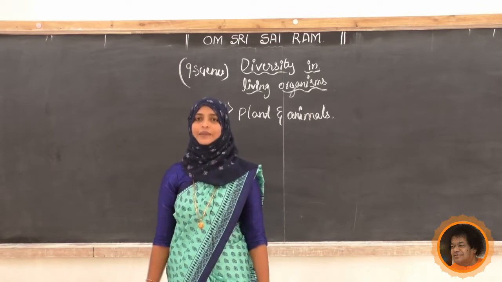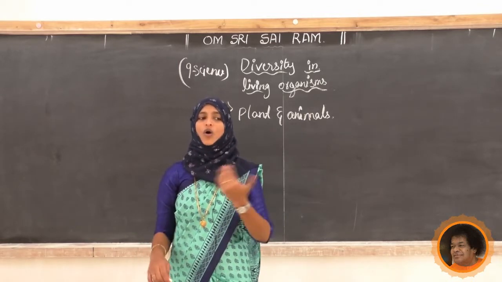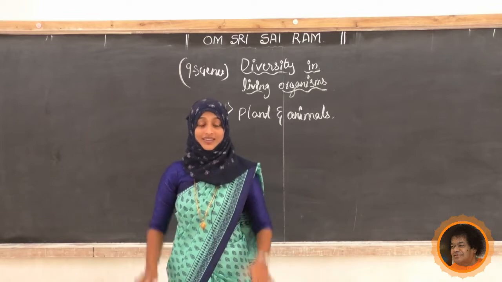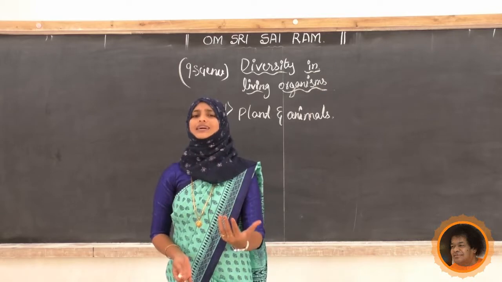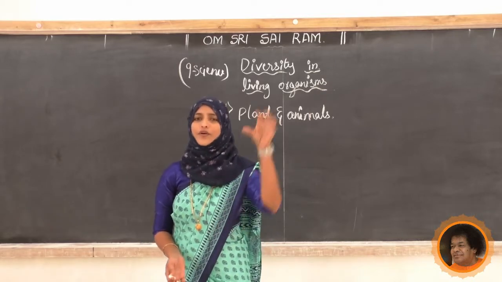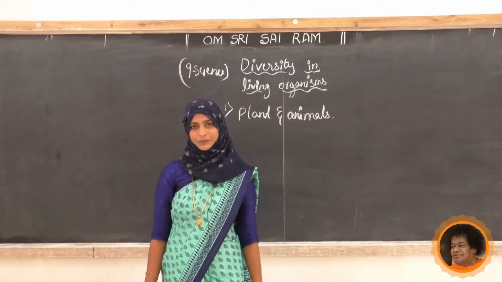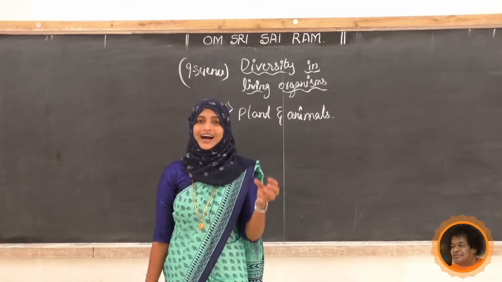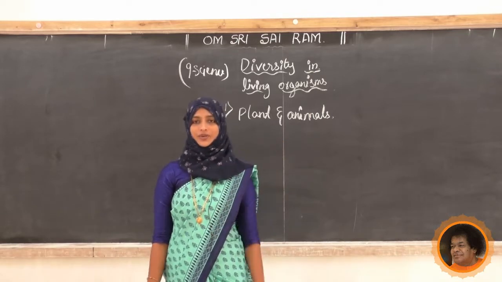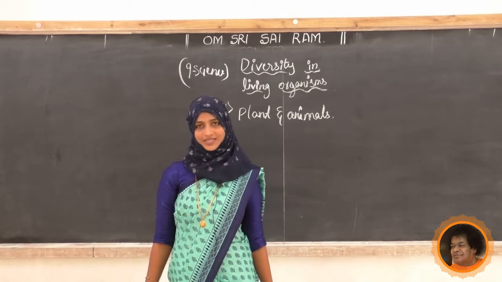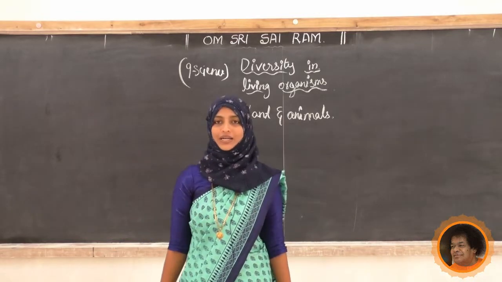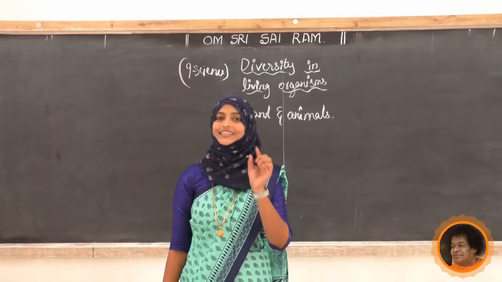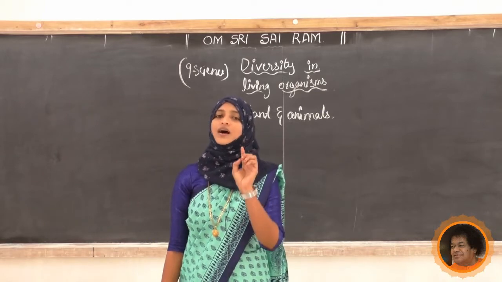After some time, the scientist Copeland studied further and said some organisms are completely different from these three groups because they have an indefinite nucleus. They don't have a proper nucleus. So he added a fourth kingdom and called it kingdom Monera.